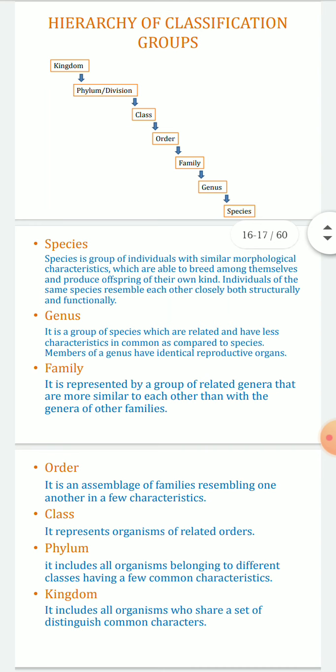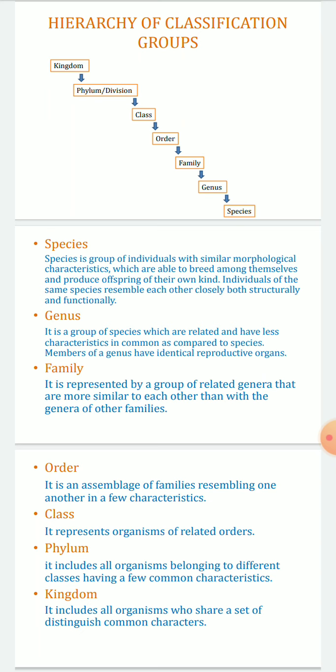So species is a group of individuals with similar morphological characteristics which are able to breed among themselves and produce offspring of their own kind. Individuals of the same species resemble each other closely both structurally and functionally. So it basically represents those individuals which have similar morphological structures and which are able to breed among themselves and produce offspring of their own kind.